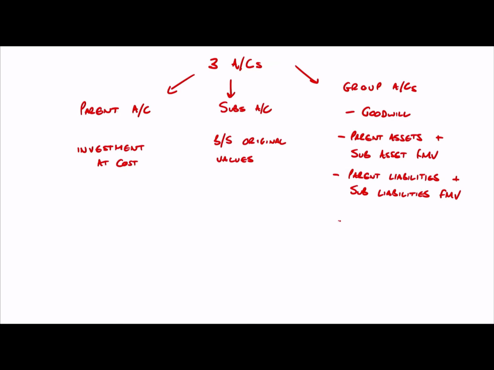When it comes down to equity in the group accounts, what are we going to see? Well, our equity is going to be the parent company's share capital. It's going to be the parent company's retained earnings and any other comprehensive income. We're going to see minority interests in there as well.